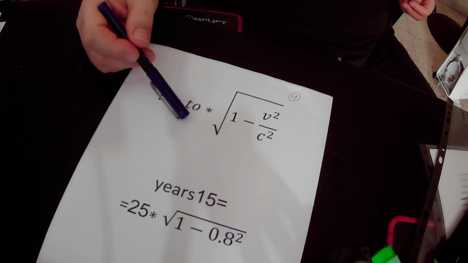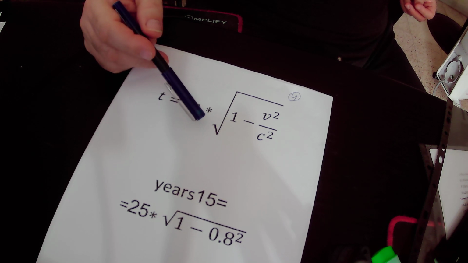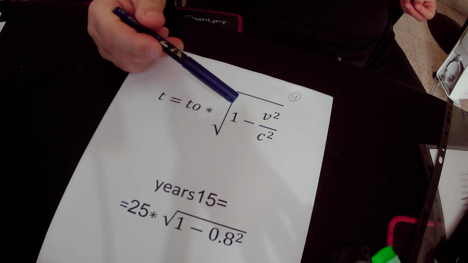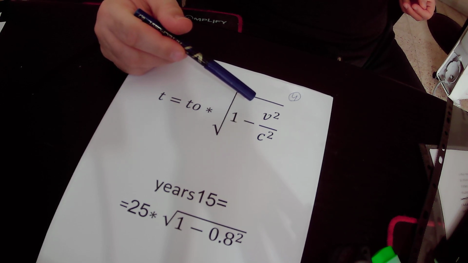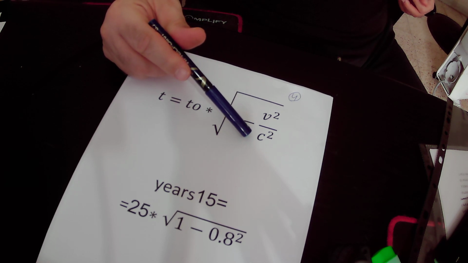T naught is the time that passed on Earth during all the journey of the spaceship until the spaceship returns to Earth, and we multiply it by the root of 1 minus v squared divided by c squared. V, as I already said, is the velocity of the spaceship. We square it and divide it by the speed of light squared.